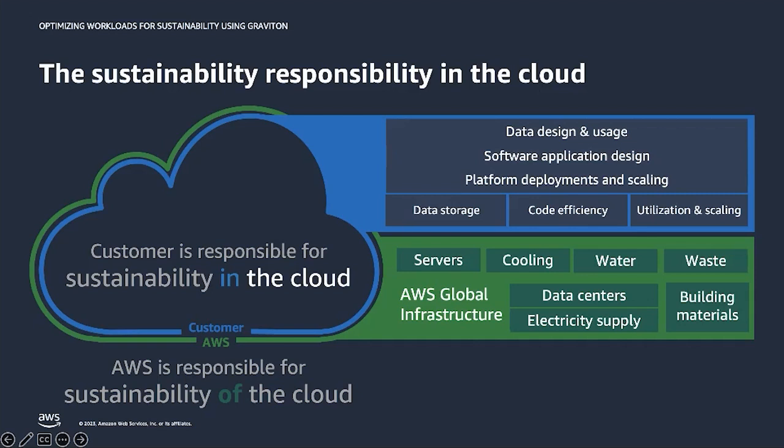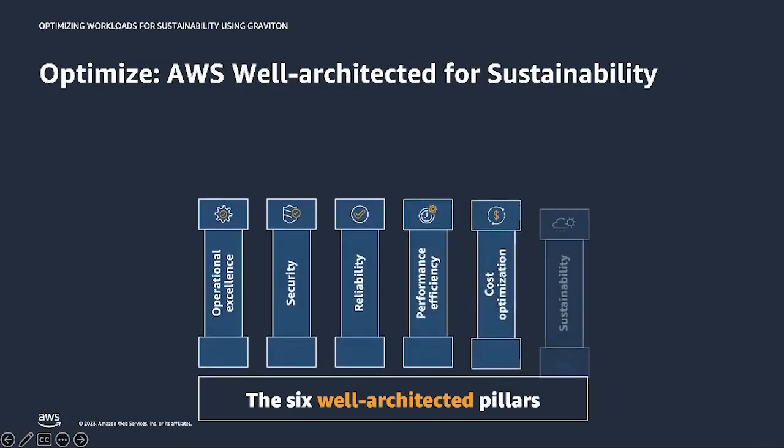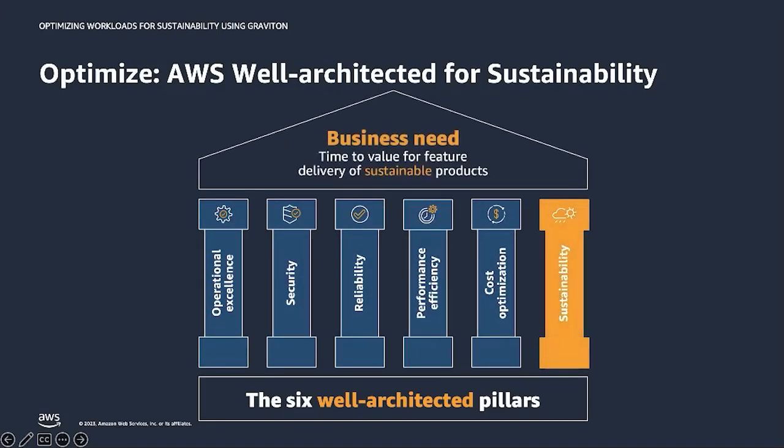With sustainability in the cloud, customers are responsible for making architectural decisions for their workloads, improving the efficiency of their code, and utilizing cloud resources efficiently. With the sustainability pillar, the sixth pillar of the Well-Architected Framework, customers have a framework to architect and implement their solutions sustainably.